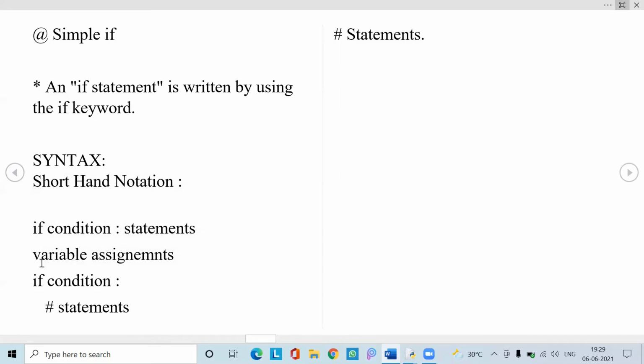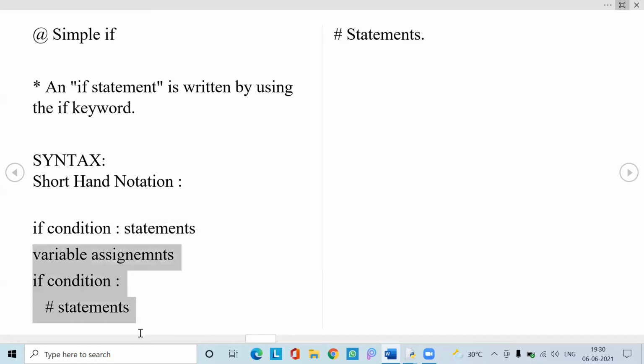And this is the one we are going to complete in several lines of syntax. First, let's see the syntax of a simple if. A simple if is followed by a condition, and the colon is compulsory for every condition. So for every control structure, we need to follow these rules. Whatever statements we write, if the condition is satisfied, these statements will execute.